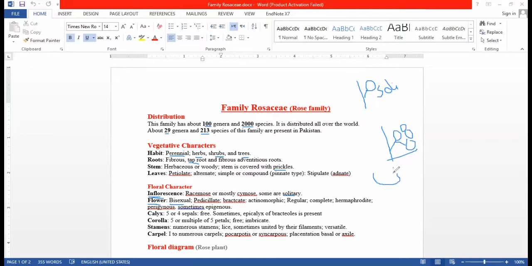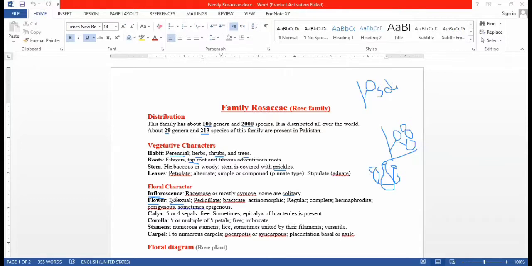As you know, the stamen is the male part of the flower, and the carpel is the female part. Carpels together are known as gynoecium, and stamens are known as androecium. So this flower is known as bisexual.